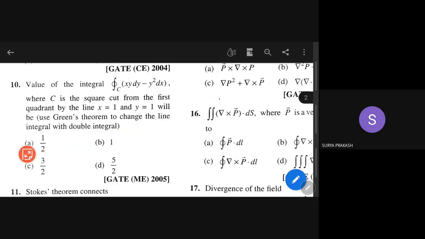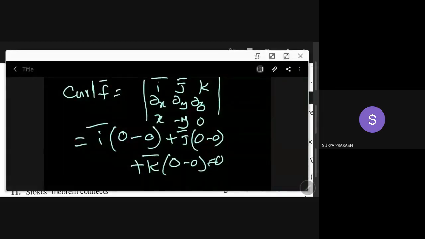Next, the value of the integral where C is the square cut from the first quadrant by the lines x equal to 1 and so on. The integral is of x y dy minus y square dx.